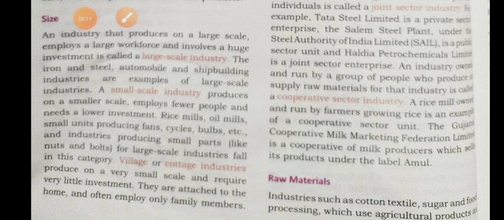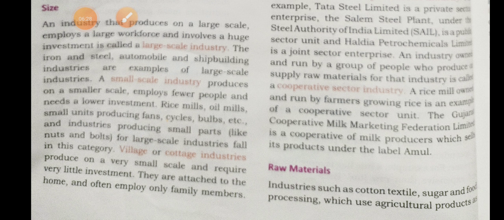Forest-based industries like paper use forest products as raw material. And what will be marine-based industry? They will get their raw material from the ocean. Agro-based industries get their raw material from the agriculture field. And marine-based industries get their products or raw materials from oceans and seas. The production of fish oil and seafood processing are industries of this type. These are examples of marine-based industries.